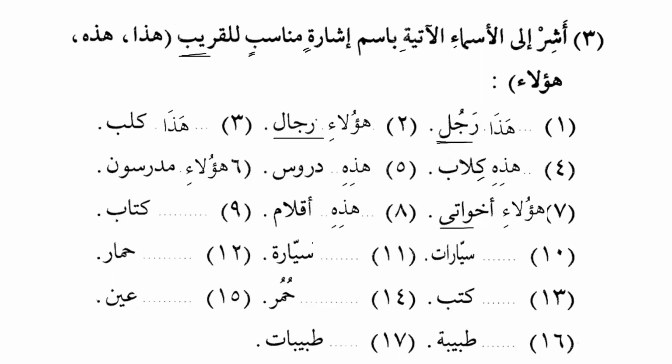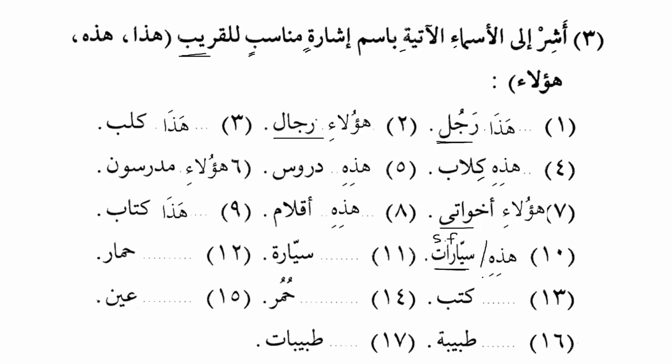Then we have kitabun. What should we use for kitabun? Hada kitabun, haula'i kitabun, or hadihi kitabun? Hada kitabun. Okay, excellent. Then we have sayyaratun. So what should we use for the cars? We will say hadihi sayyaratun. These are cars. Now for one car, we will say hadihi sayyaratun. And if we have more than 2, 3, 4, 5 cars, we know that the plural of ghayru aqil is singular and it is feminine. So that's why for singular feminine, we have to use hadihi.